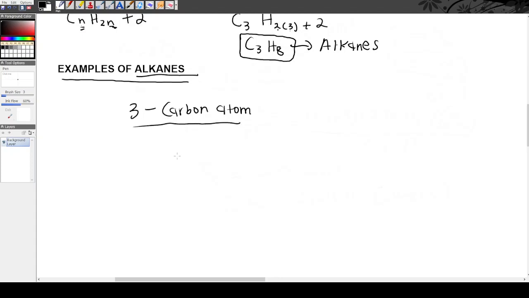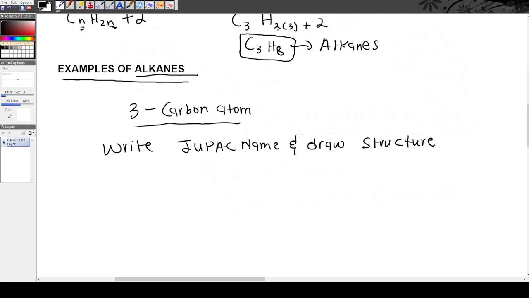How do we name it? Let's give it the IUPAC name. So we are trying to write the IUPAC name and also draw the structural formula. How will the structure of this alkane with 3 carbon atoms look?